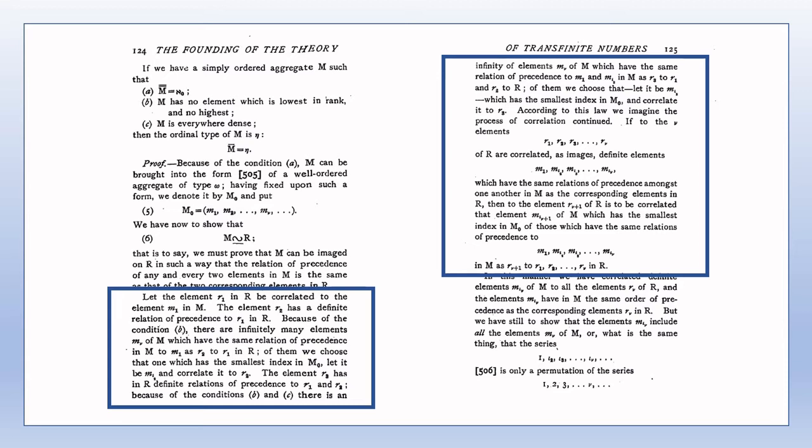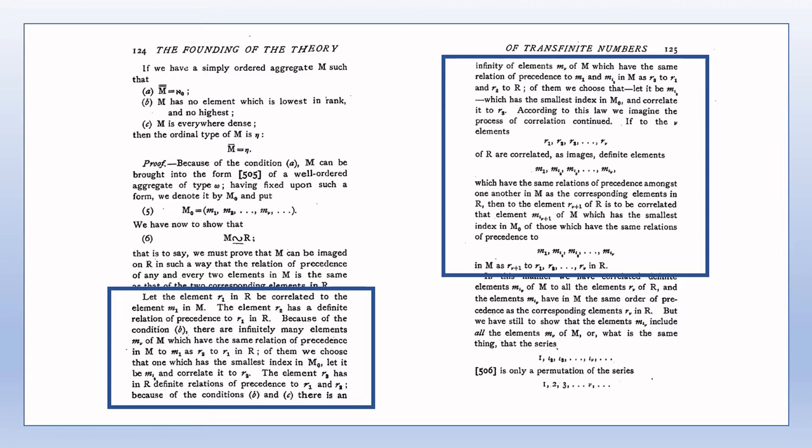So just like M0 is being used to help form the relevant correspondence between R and M, so R0 is also being used for this purpose. Note also that R0 contains all of the elements of R without exception. Thus, if and when a suitable correspondence is made between each R sub nu and an element of M, then there is a correspondence between each element of R and M.